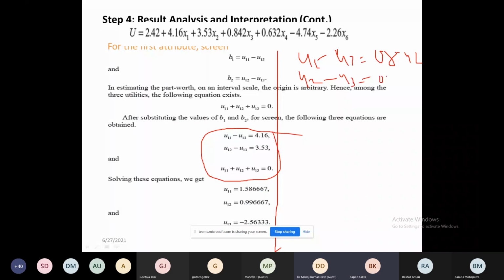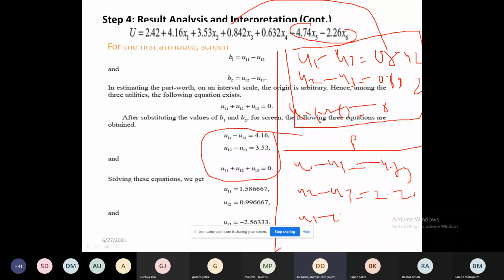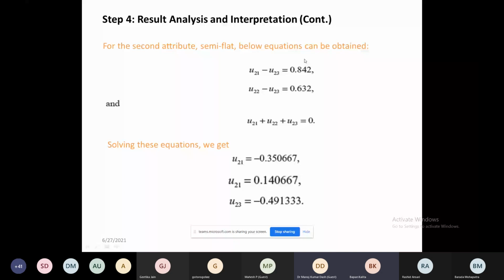0.632. Is it clear? U1 plus U2 plus U3 equals 0. You solve again for U21, U2, U3. What is the third one? U1 minus U3 is equal to minus 4.74. U2 minus U3 is equal to minus 2.26. And U1 plus U2 plus U3 equals 0. If you solve these three, you get U3, and you get U31, U32, U33.